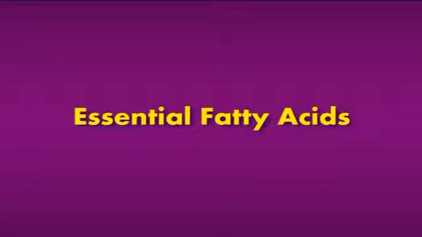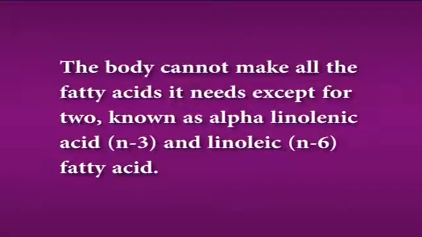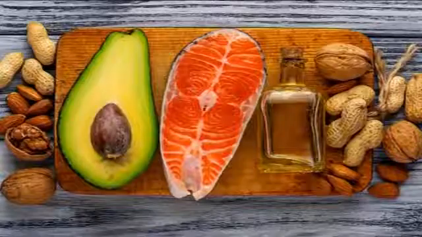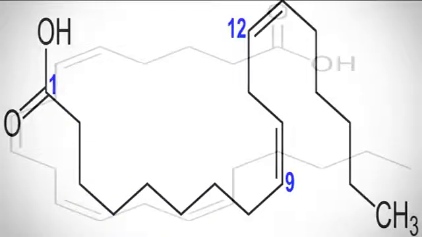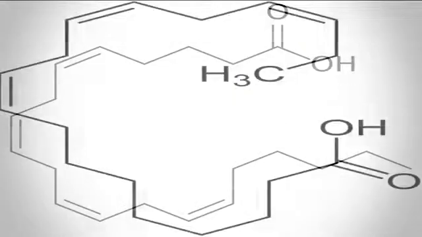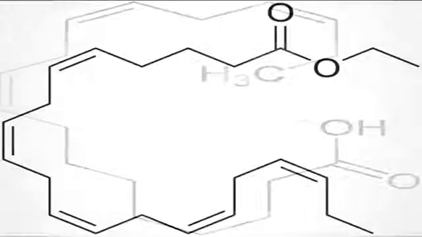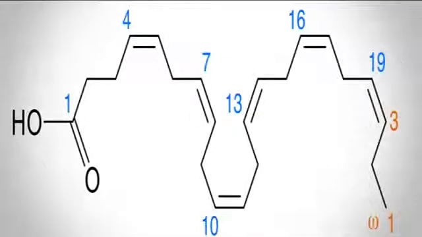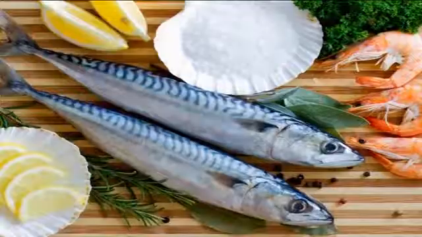Next is essential fatty acids. The body cannot make all the fatty acids it needs except for two, known as alpha linolenic acid and alpha linoleic acid. These are called essential fatty acids and must be supplied in the diet. From these fatty acids, we can make others which are important for health. From linoleic acid, we can make arachidonic acid, and from alpha linolenic acid, we can make eicosapentaenoic acid and docosahexaenoic acid. The eicosapentaenoic acid and the docosahexaenoic acid can also be obtained from oily fish and fish oil supplements.